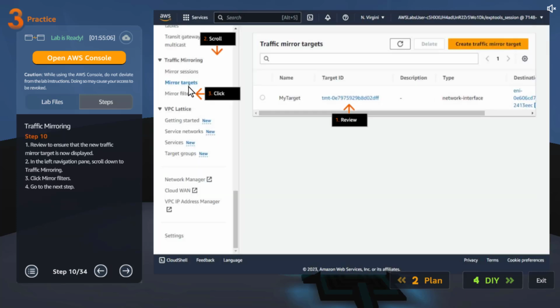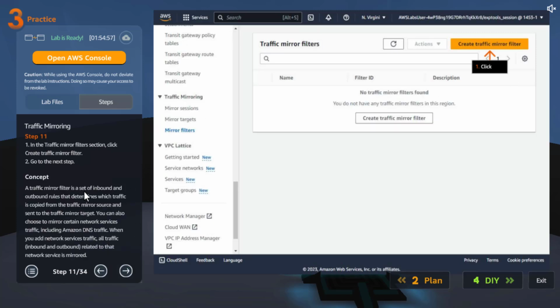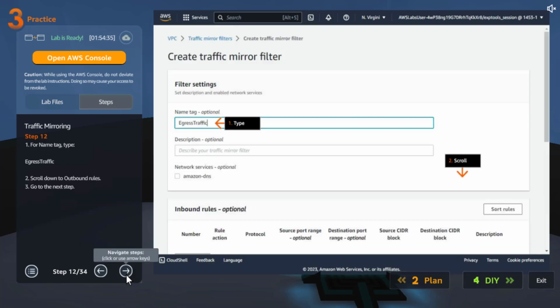And then let's go to my target which is created. Review it. Scroll down. Click on the mirror filters and let's create a filter. This is a set of inbound and outbound rules that determines which traffic is copied from the traffic mirror source and sent to the traffic mirror target. You can also choose to mirror certain network services traffic, including Amazon DNS traffic. When you add network services traffic, all traffic related to that network interface is mirrored.